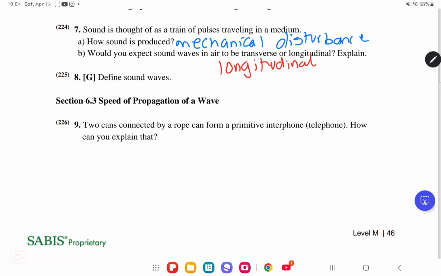They said, explain why you think it should be longitudinal. So definitely, if you take a candle, just remember the example of the candle. You light a candle and you start talking in front of this candle, you will notice that the candle will move back and forth, not up and down.